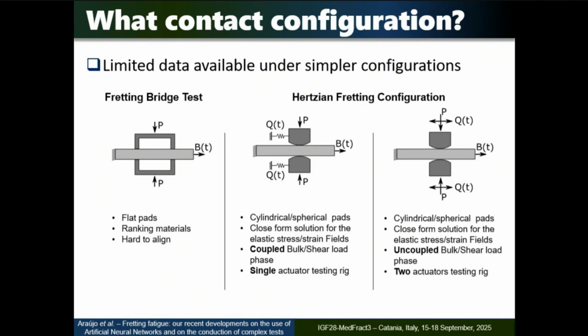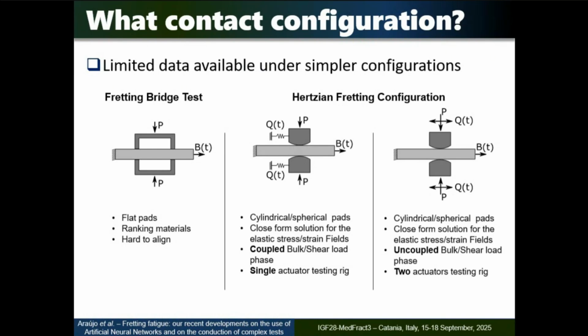So this is a quite limited way of doing the test, because always this load will be in phase with the remote bulk fatigue load. So this limits a lot. So what we wanted to do was to produce a machine where you could vary any of these loads with time. There are some machines around that can vary the Q, the tangential, and the bulk stress load in phase, out of phase, synchronously, asynchronously.